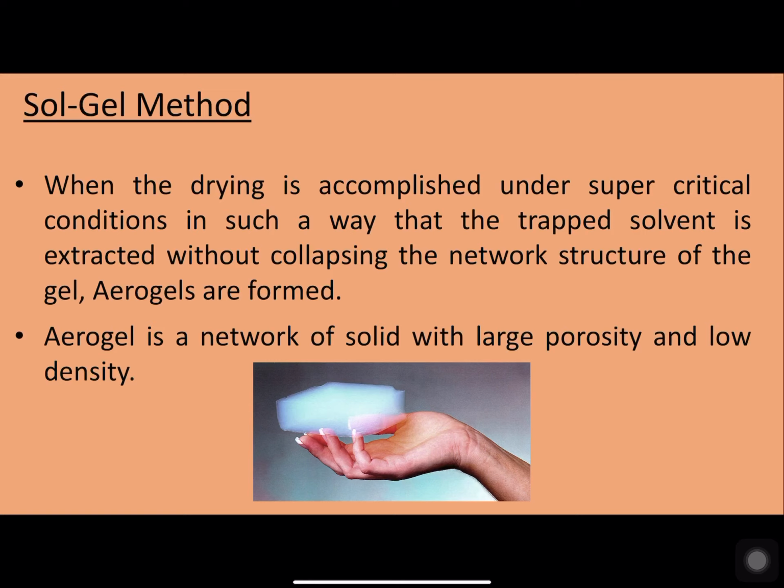Whereas, if the same drying is accompanied under supercritical conditions without collapsing the network structure, then aerogels are formed. Now, an aerogel is a network of solid with large porosity and very low density. So this is the aerogel that has been formed, where we can see that it has a large porosity. Because of that large porosity, it appears almost as a translucent material. At the same time, its density is found to be very, very low. Such materials are termed aerogels.